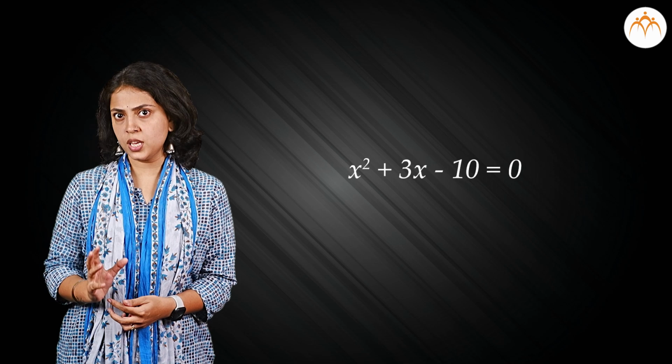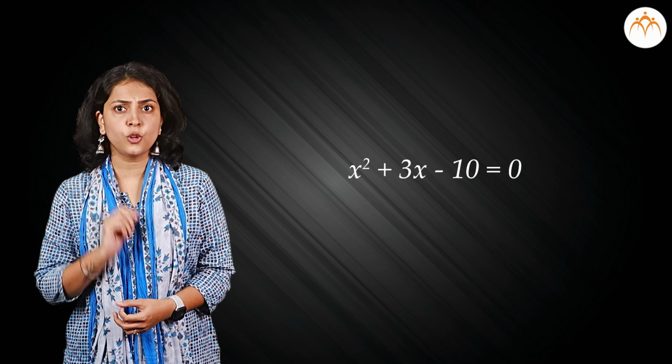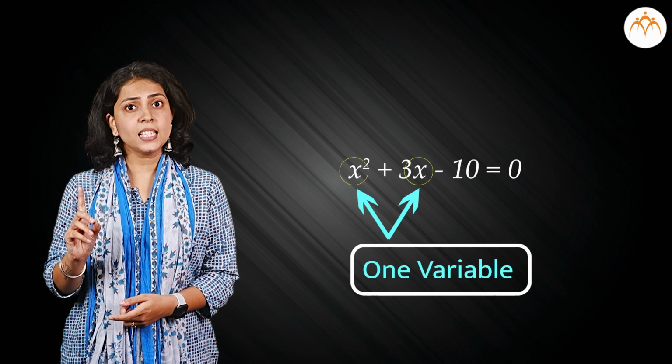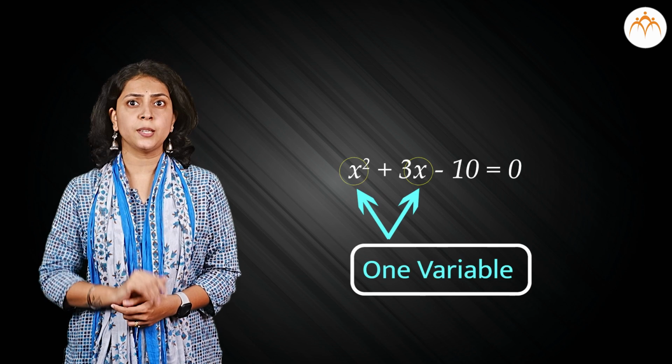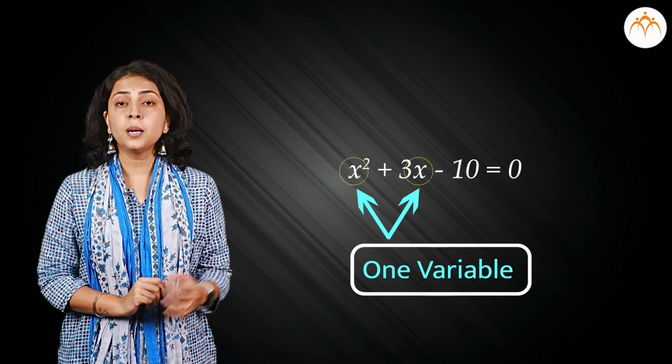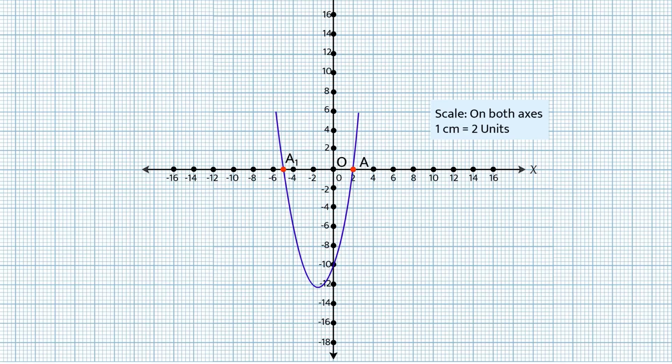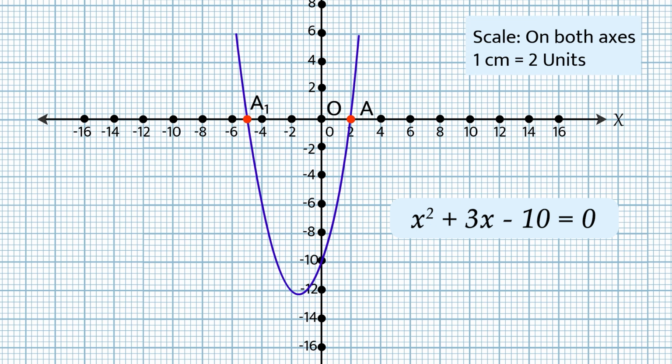x square plus 3x minus 10 is equal to 0. This is a quadratic equation because here x is the only one variable in it. In this equation, the maximum power of x is 2. Graph of this equation is as follows. This graph is not a straight line because the degree of quadratic equation is 2, whereas the degree of the equation representing a straight line is 1.